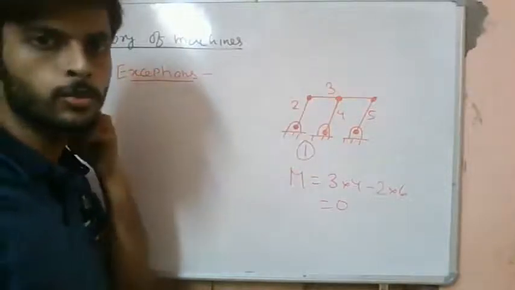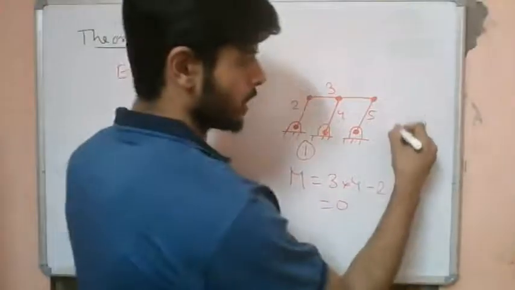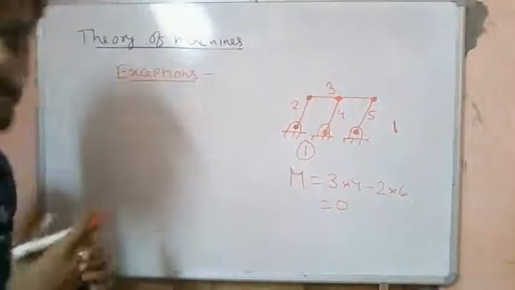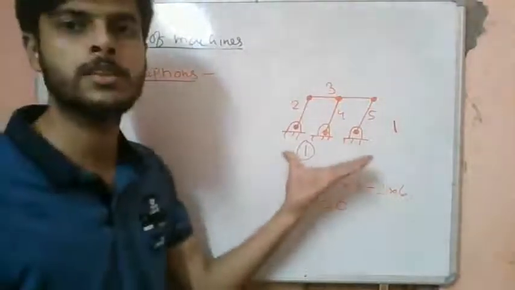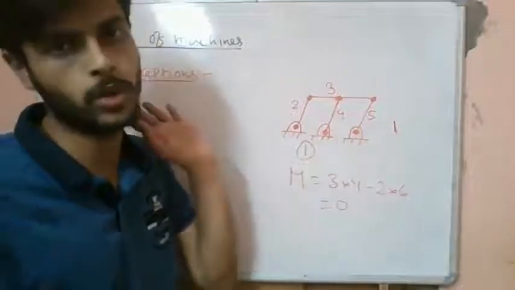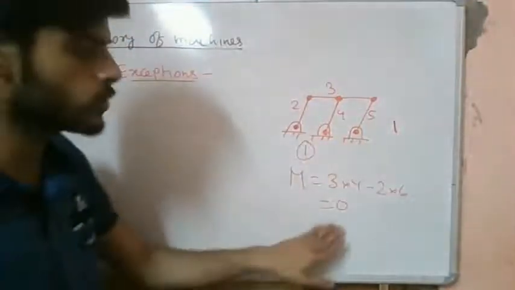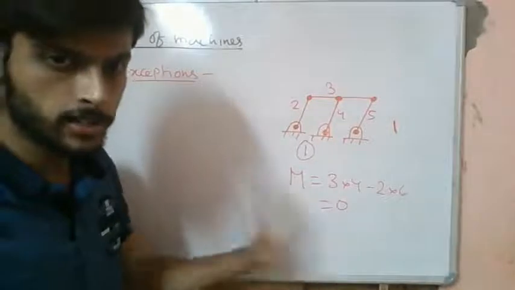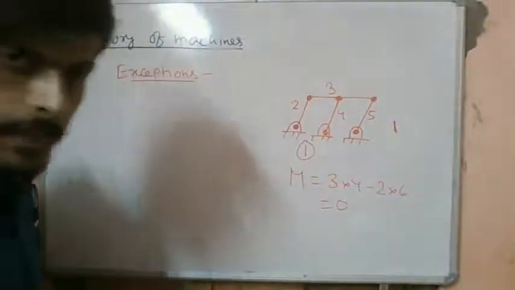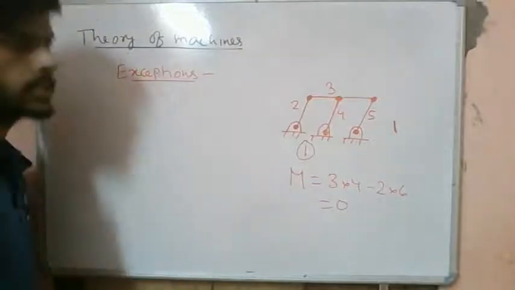This system can still move, and it has a degree of freedom of 1. It has a mobility of 1. So please remember this. This question has appeared several times in GATE. This system has a mobility of 1, but from Grübler's criterion we get 0, which is not correct. There are other exceptions also.